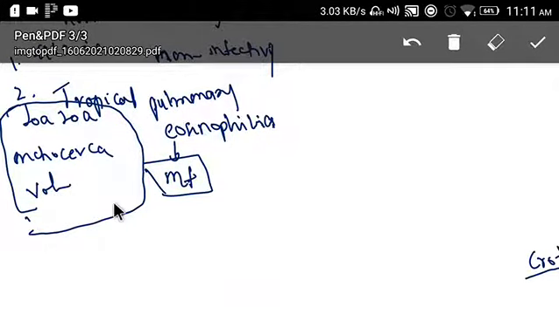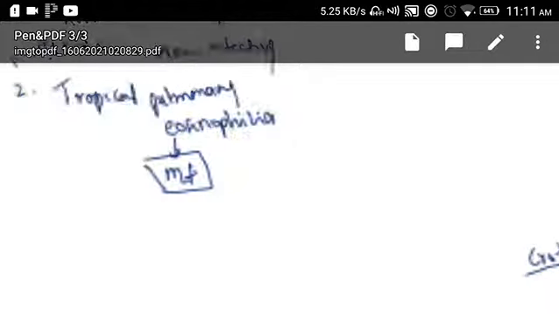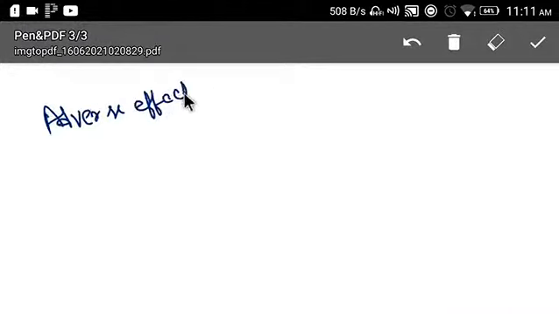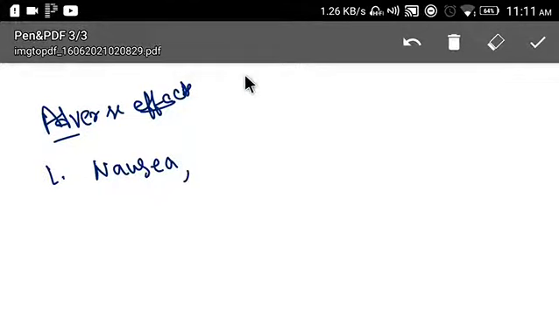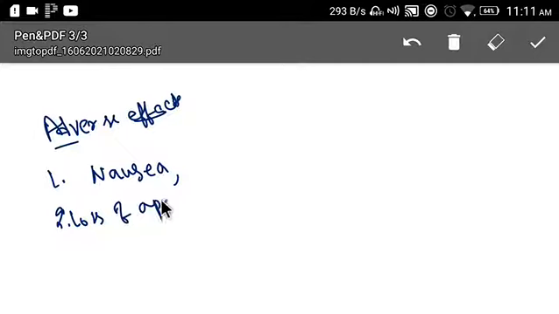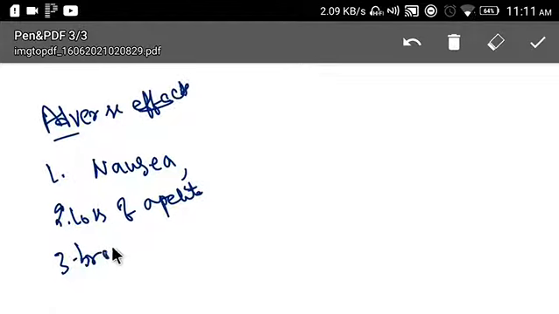So what are the adverse effects of this diethyl carbamazine? The adverse effects are: the first one is nausea, loss of appetite, bronchospasm, lymph node enlargement.